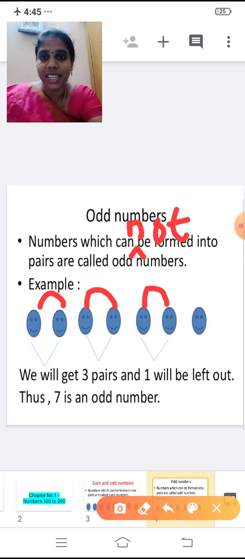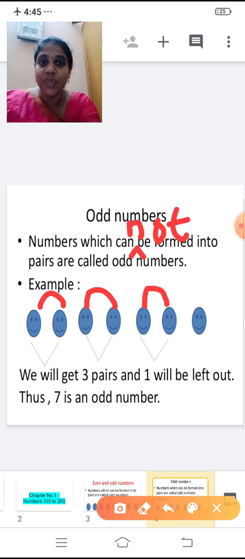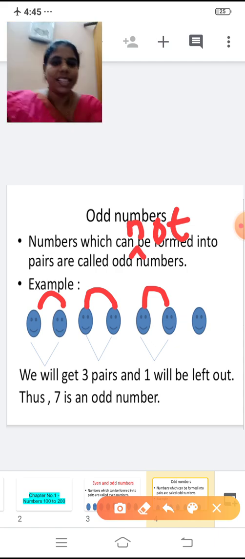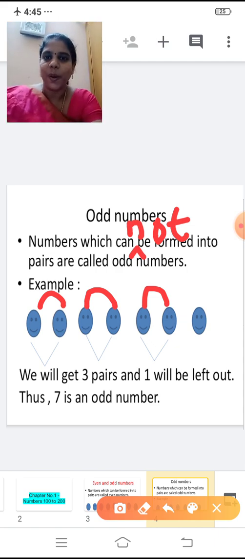So how many pairs are there now? We have 3 pairs and 1 is left out, right? We'll get 3 pairs and 1 will be left out. Thus 7 is an odd number. Now tell me, 7 is an odd number. So you know what is odd and even number, right children?